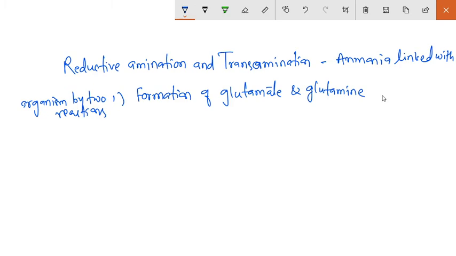So see, this glutamic acid is the only amino acid source that is formed directly by uptake of nitrogen from the soil.